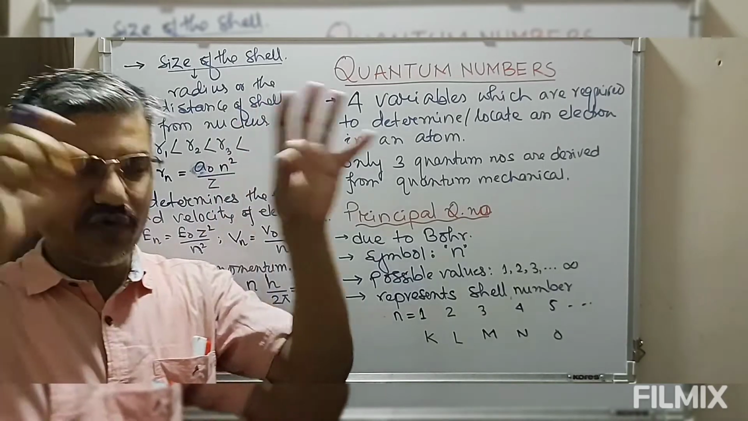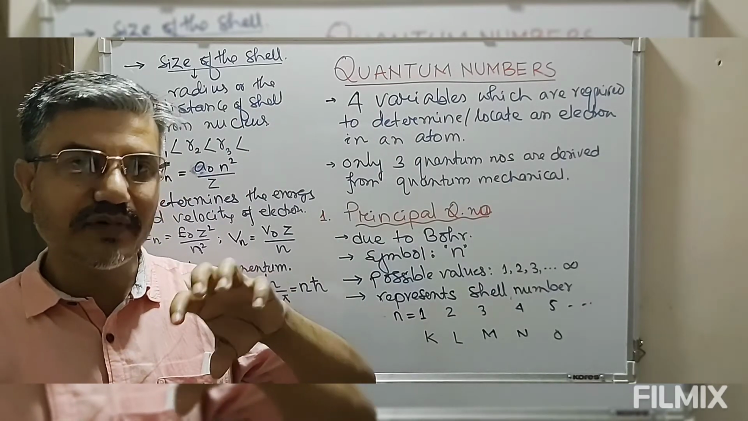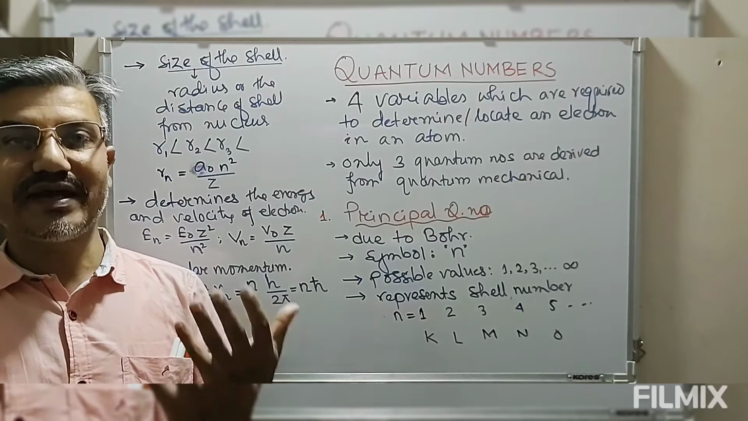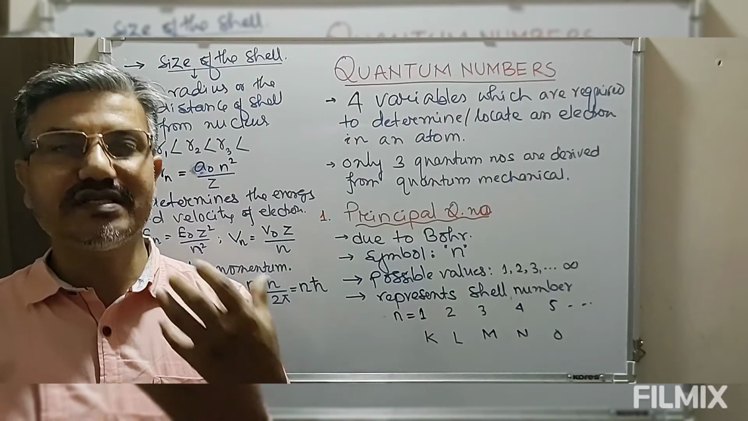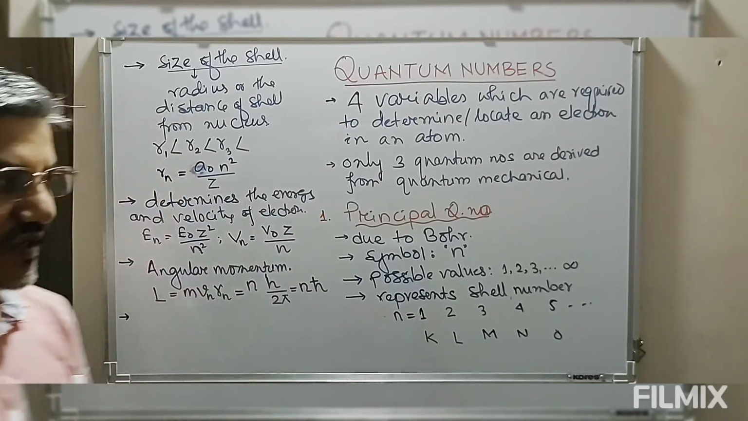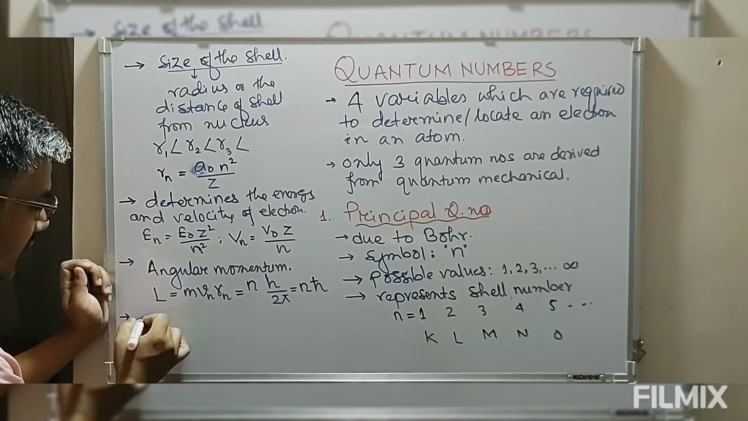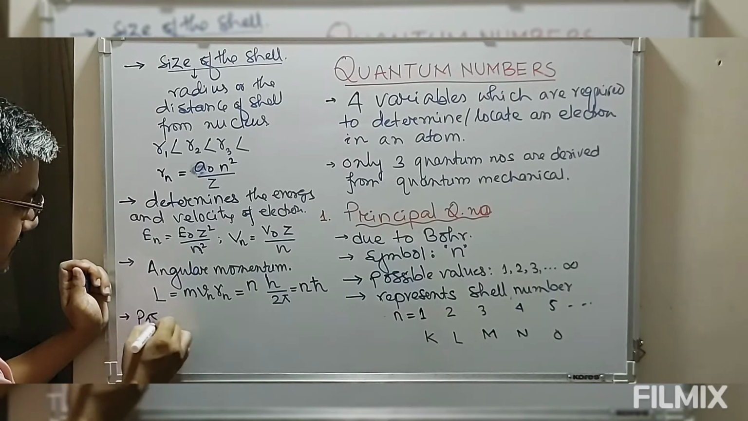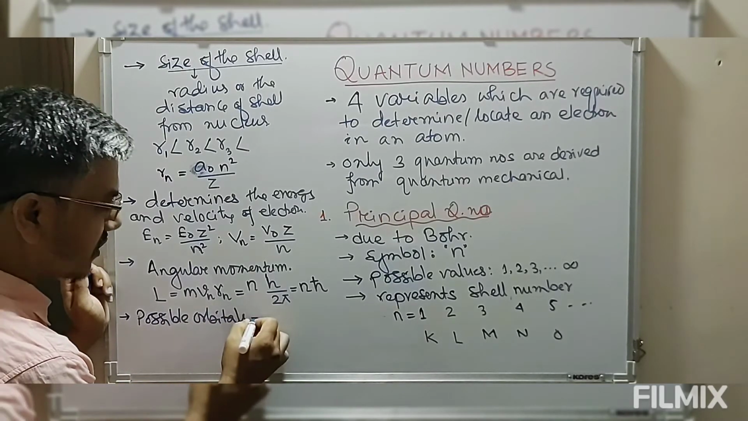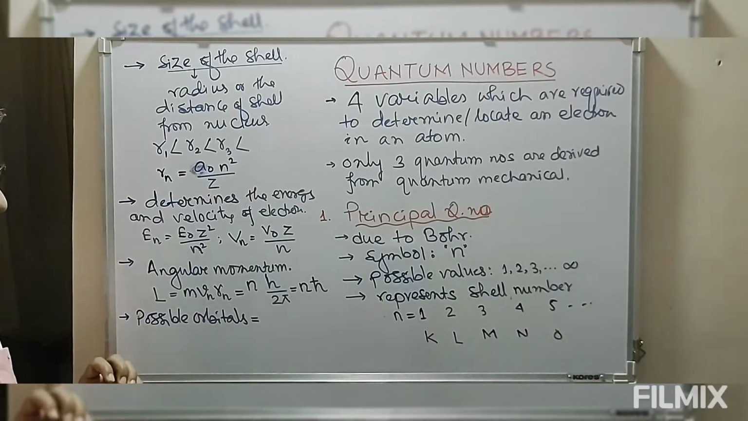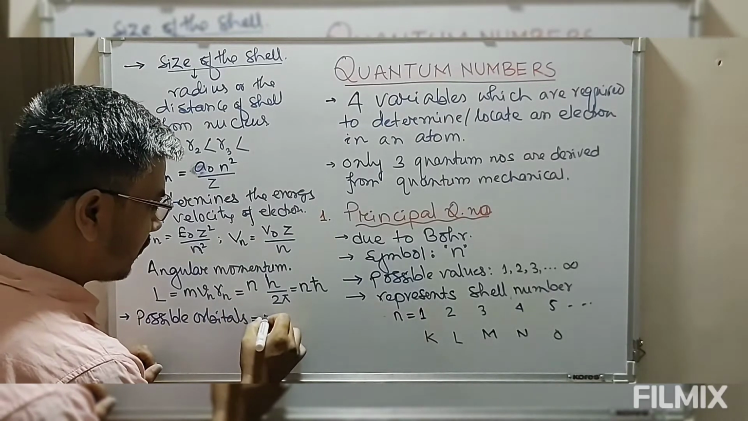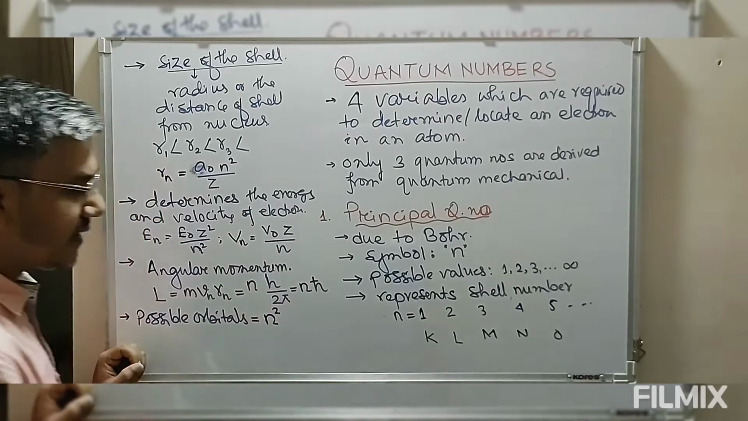That means inside an atom we have a space. So in a particular atom, the particular region or space where the probability of finding the electron is maximum is known as the orbital. So the total number of orbitals possible in a particular shell, if the value of n is given to you, how many orbitals are possible? This possible number of orbitals in a particular shell is given by n square.